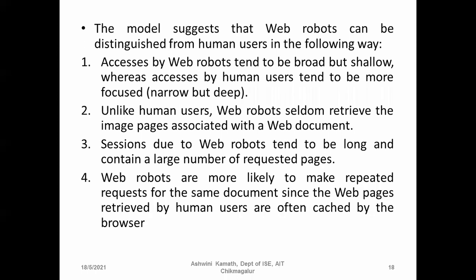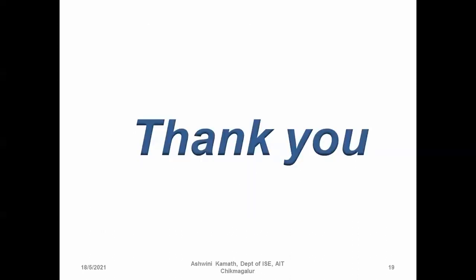Web robots are more likely to make repeated requests for the same page, since the web pages retrieved by human users are often cached by the browser. When we are searching for some notes or some textbook and get 10 links, we try to open all 10 links at a time and keep them as they are. We don't open the same pages again and again. But web robots are more likely to make repeated requests for the same page. So this is how web robots will be identified.